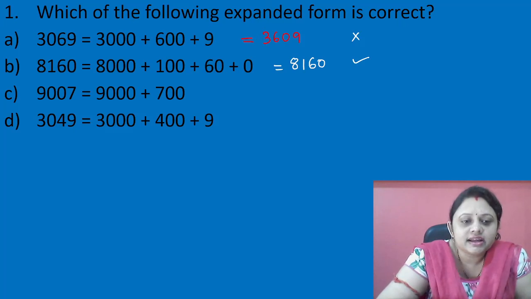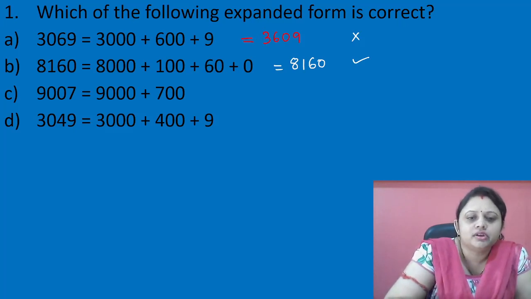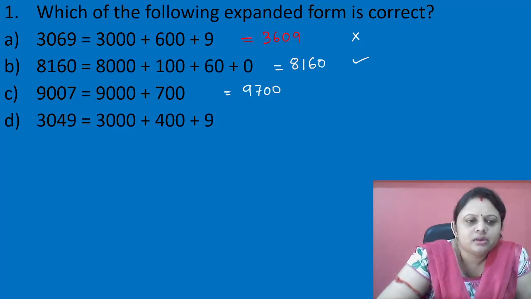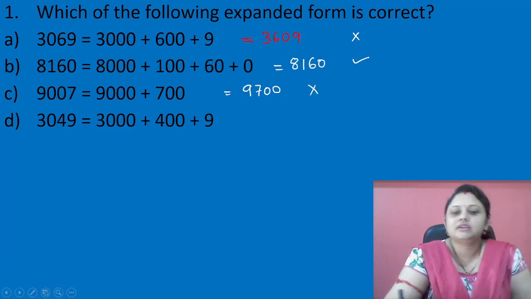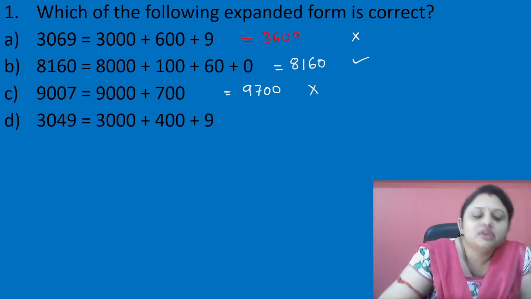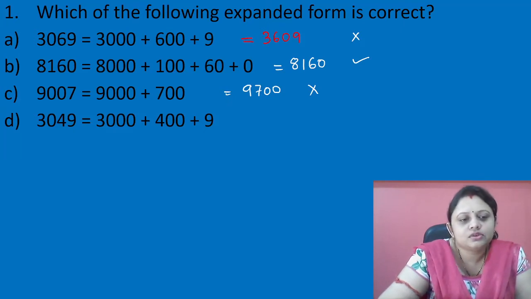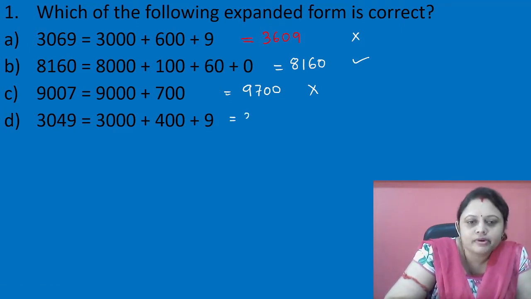Next, 9000 plus 700, that is equal to 9700, but it is written 9007. So is this option correct? No, this option is wrong. Next, 3049 is equal to 3000 plus 400 plus 9. So 3000 plus 400 plus 9 is equal to how much? 3409.